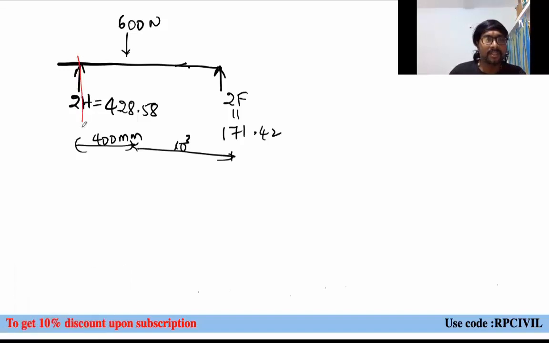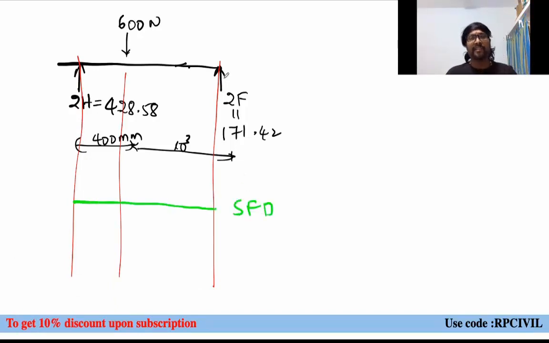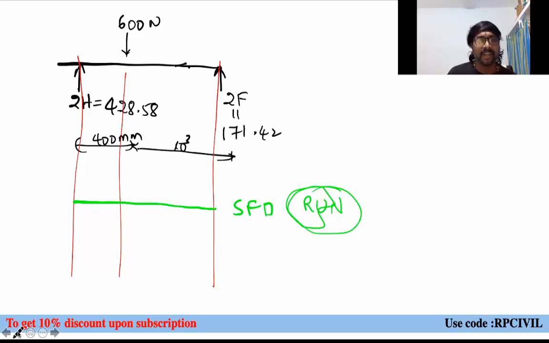Just consider this. When you are drawing the SFD first, how will we draw it? Here, if you observe, a right-hand side upward force is there. Right-hand side upward force means it will be taken as negative only, right? On the sign convention, we have taken a special class, you can observe. Right-hand side upward shear force is there, so you take it as negative, because it is creating an anti-clockwise couple. The forces which create a clockwise couple will be taken as positive shears. The forces which create an anti-clockwise couple will be taken as negatives, right?